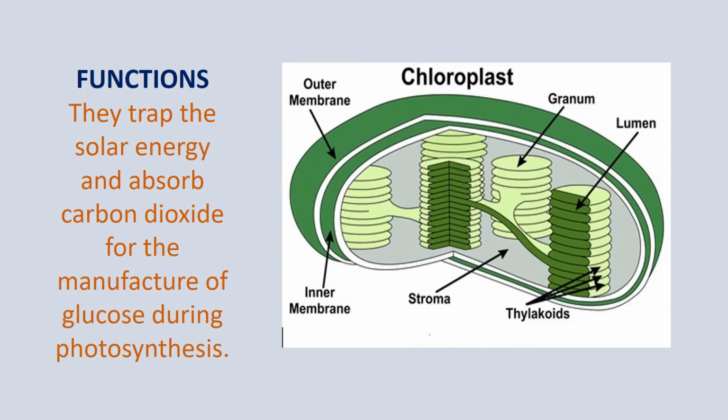Next comes the chloroplast, which is only found in green plants. Green plants are the manufacturers of food, which is called glucose, and they do this during photosynthesis. With the help of solar energy and carbon dioxide, they are able to make the food which is glucose. And the chloroplast is the only organelle which can manufacture food, and it is present within the cell. That is why, if we have to know the actual source of the food, we need to learn about the chloroplast.